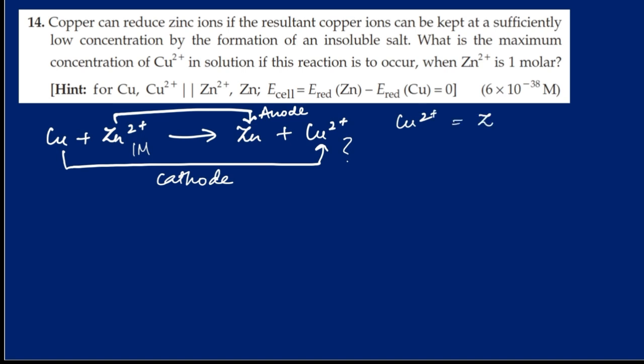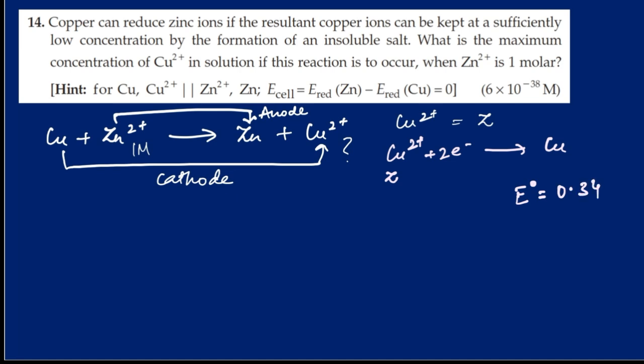Now taking the reduction reaction, when Cu2+ ions get reduced to copper atom, let the concentration of Cu2+ ions be Z moles per liter. When the concentration of copper ions is 1 mole per liter, it is the standard reduction potential value, which is 0.34 volt.